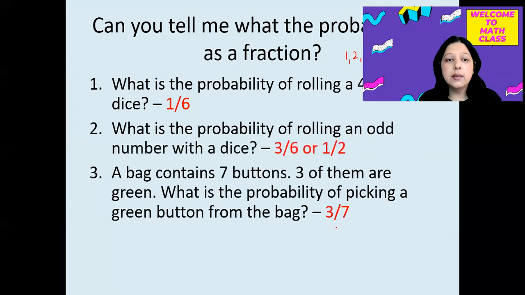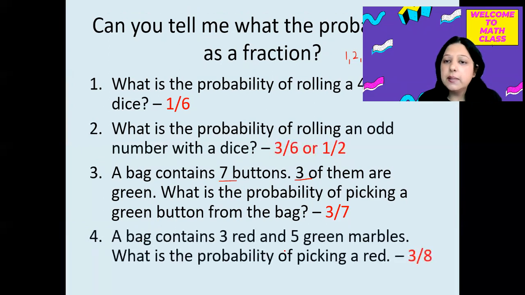In example 3, you can see a bag contains 7 buttons, 3 of them are green. The probability of picking a green button from the bag is 3 by 7, because how many green buttons do we have? 3. And how many total buttons do we have? 7. So according to the formula, it will be 3 by 7.